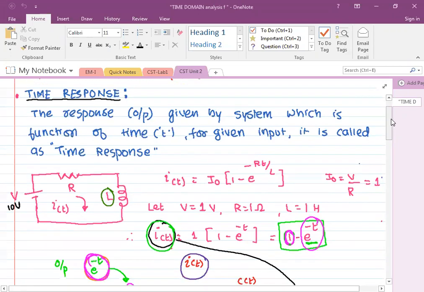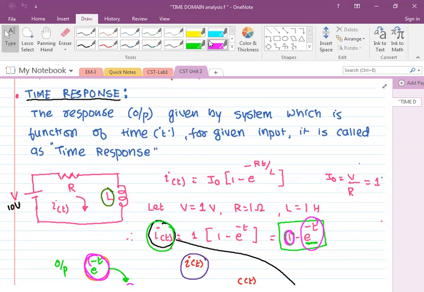Time response means, if the output of the system is the response, and the excitation is the same thing as the input, then if the output of the system is a function of time t, if time varies, output varies, for example, then the response is called the time response.